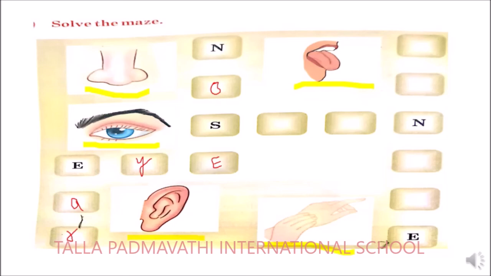So start from here like T, O, N, G, U, E, tongue. So next, what is left over? It is skin. It starts with S, K, I, N, skin. So this is how you need to solve a maze.